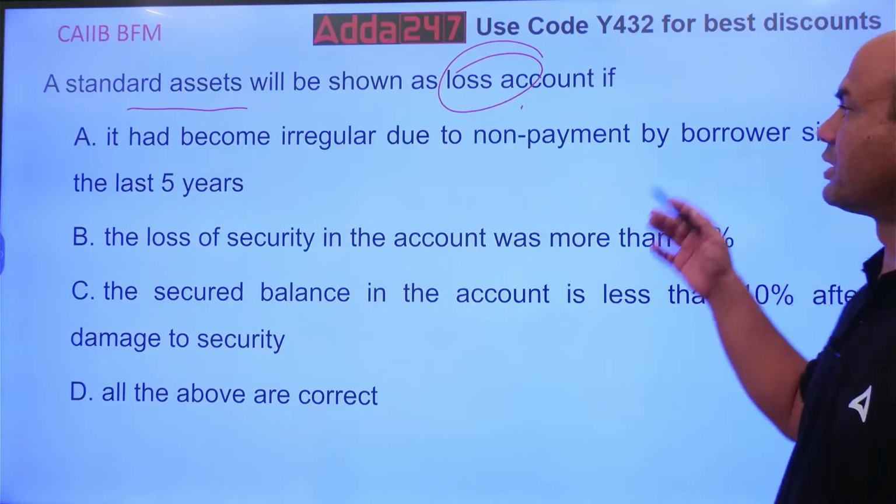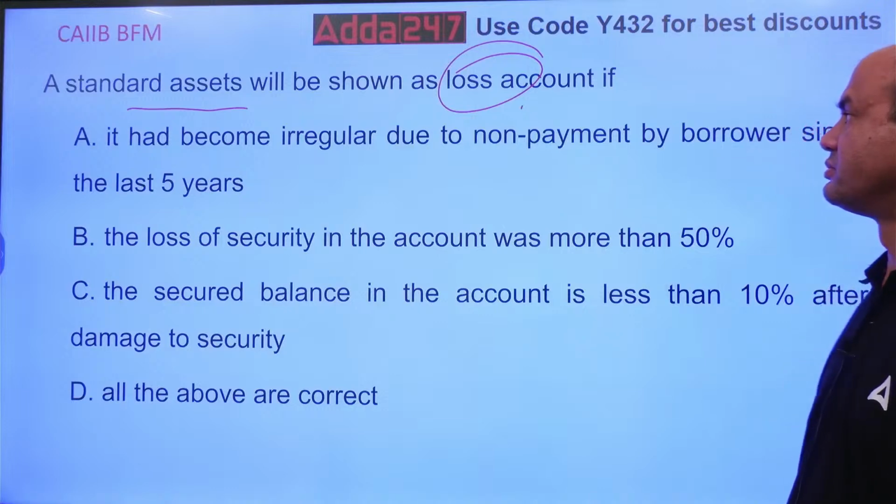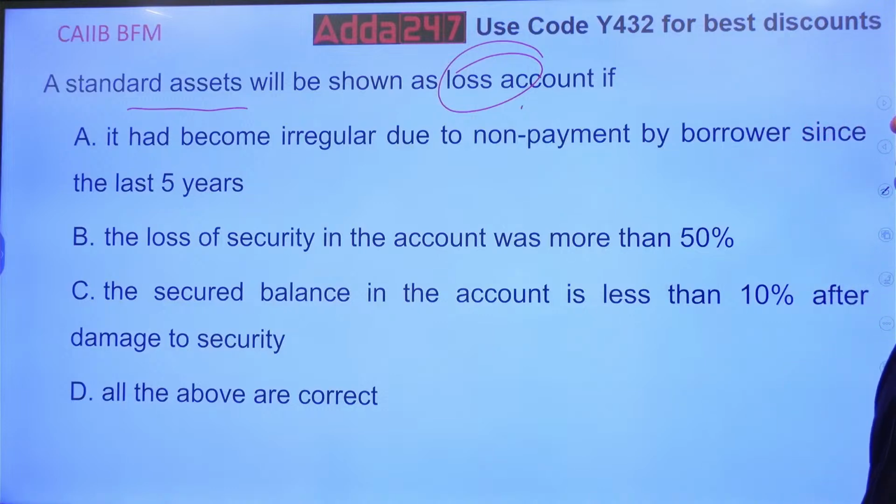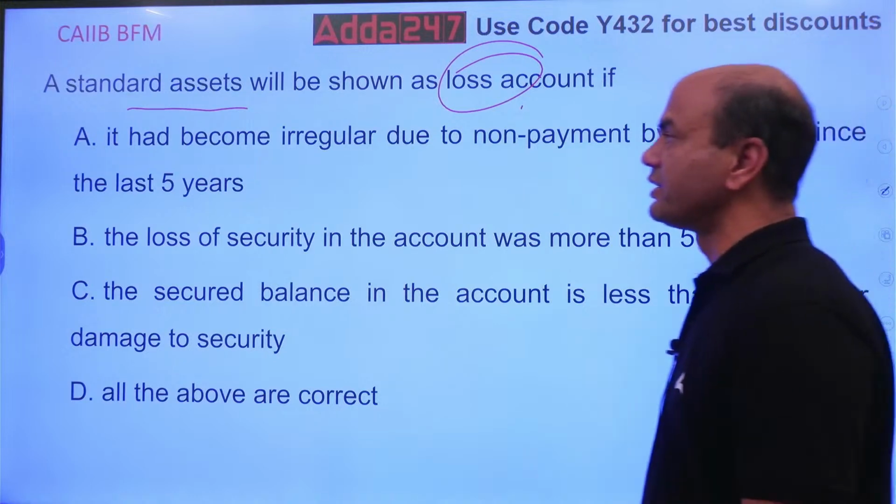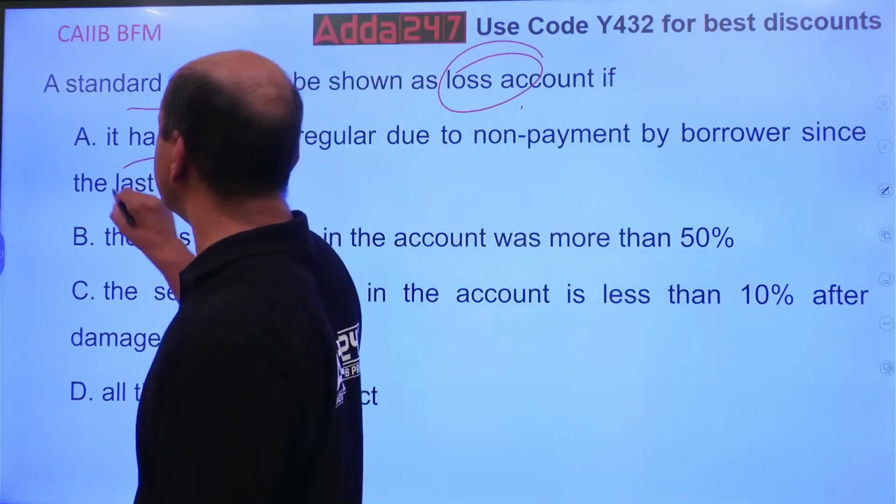Which one is correct over here? Yes, it has become irregular due to non-payment by the borrower since last 5 years. Last 5 years. If it is since last 5 years, how can it be a standard asset then?